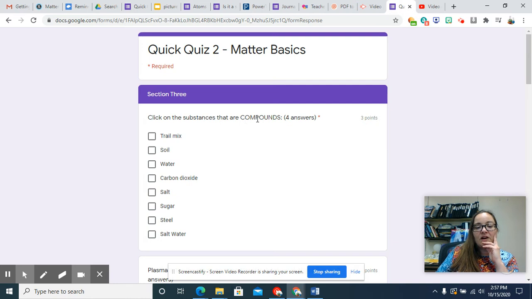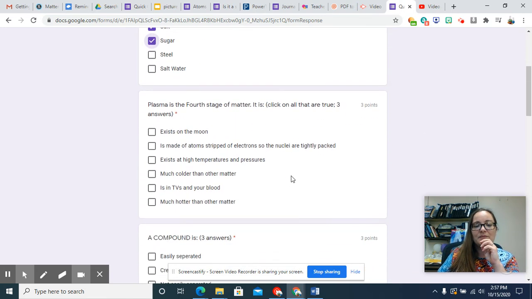Click on the substances that are compounds. There are going to be 4 of them. These need to be things that you cannot find on the periodic table by themselves, things made up of more than one element. They also need to be combined chemically and can't be easily separated. Water is a compound. Anything with a chemical formula is going to be a compound. So water, carbon dioxide, salt, and sugar are all compounds.